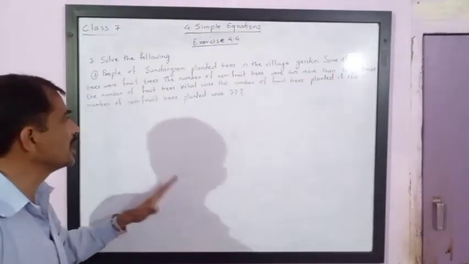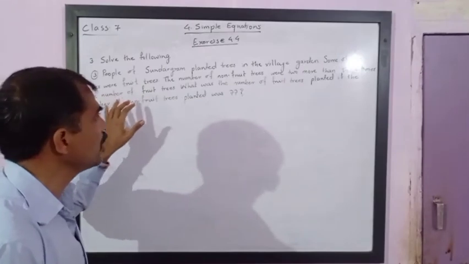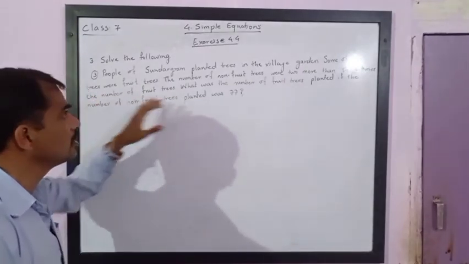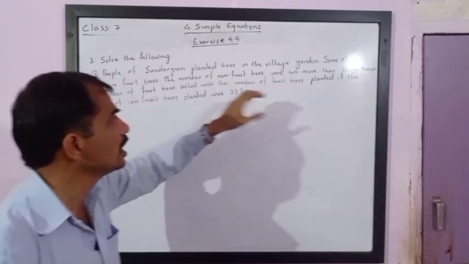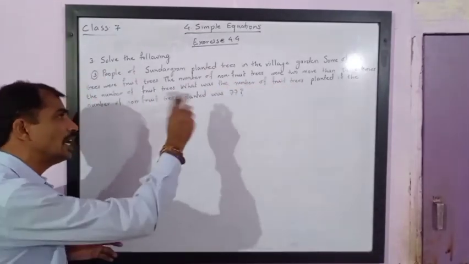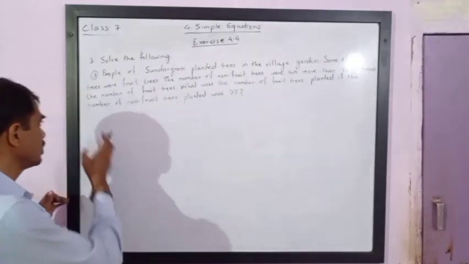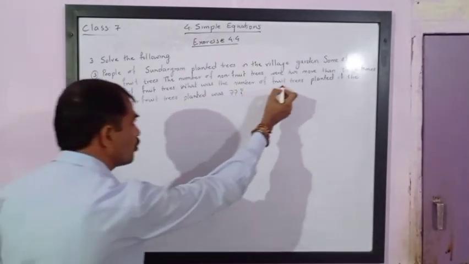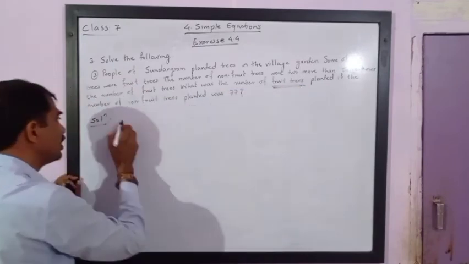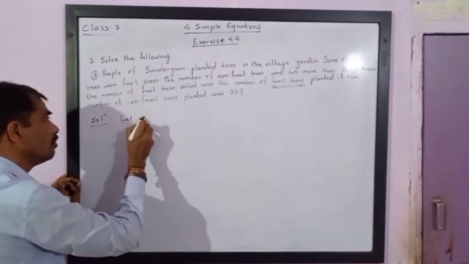So let us split the sentence first. We are asked the number of fruit trees, so the number of fruit trees is not given. So let the number of fruit trees be x.